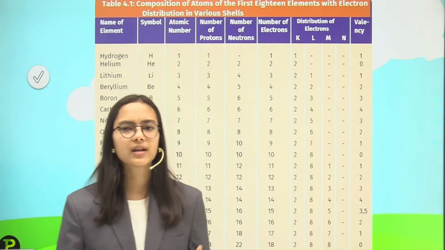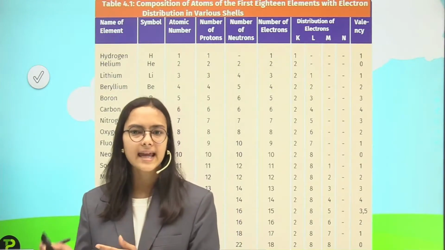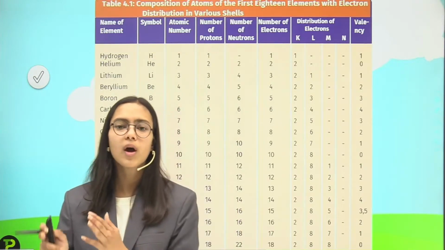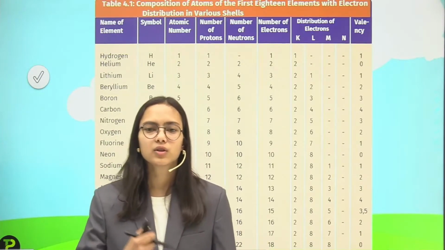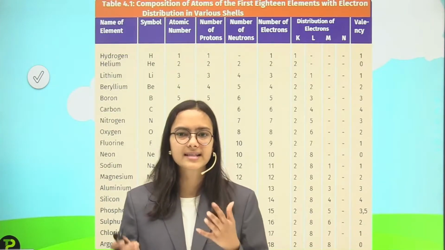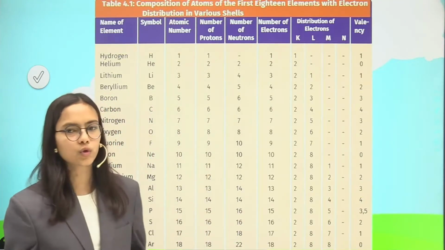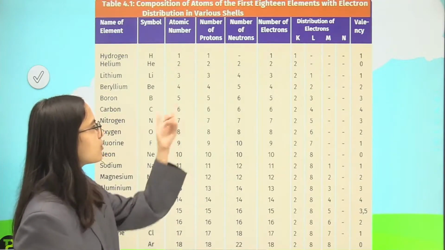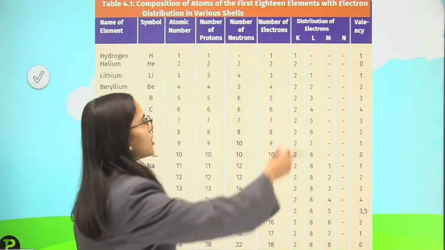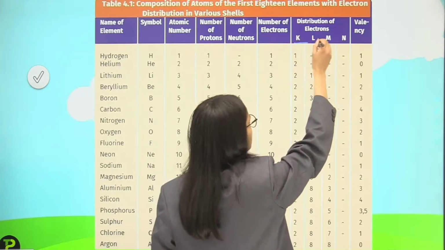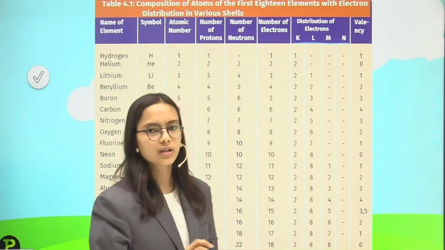Why? Because we have discussed the mass number. What is it? The mass number is P plus N. So if N is 0, we can say the mass number will be equal to P. So for hydrogen, the mass is approximately equal to the mass of a proton because there is no neutron present in it. If I have only one electron, how will I write the electronic configuration? For the electronic configuration, the shells are K, L, M, N and I will put one electron in the first shell.